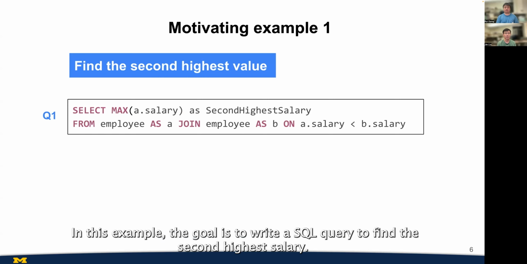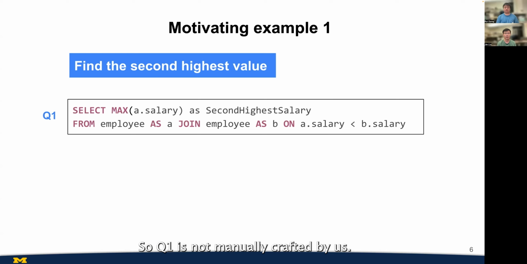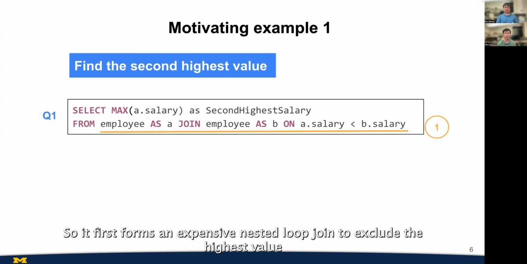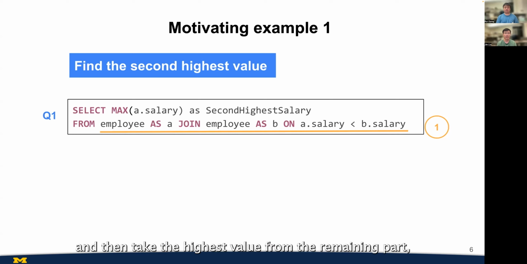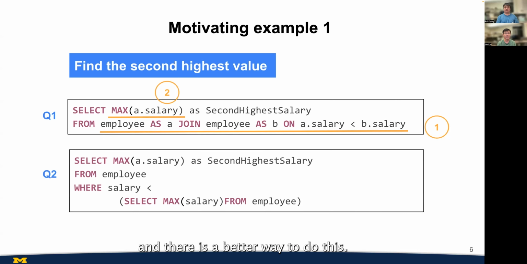In this example, the goal is to write a SQL query to find the second highest salary. Q1 is not manually crafted by us. It is written by a real LeetCode user. Q1 can return the correct result. It first forms an expensive nested loop join to exclude the highest value, and then picks the highest value from the remaining part, which is indeed the second highest. However, this one is not that efficient, and there is a better way to do this.